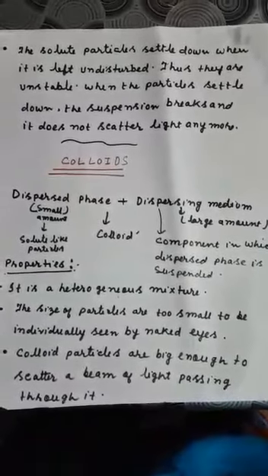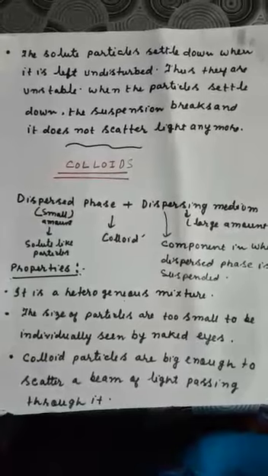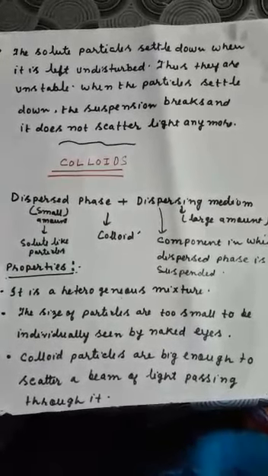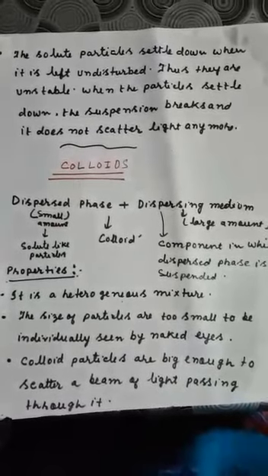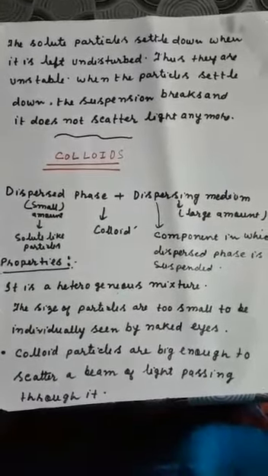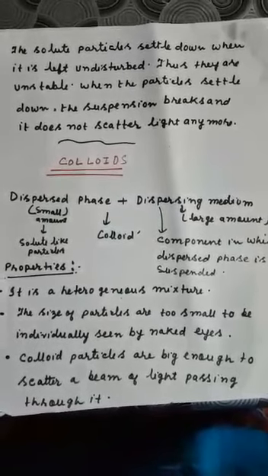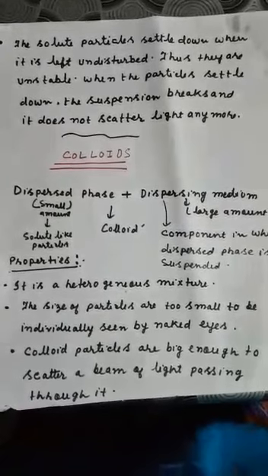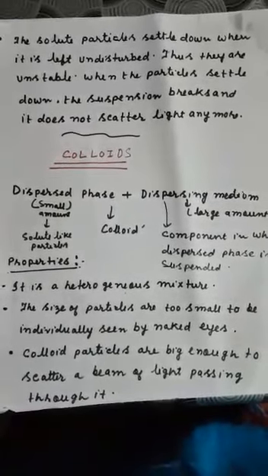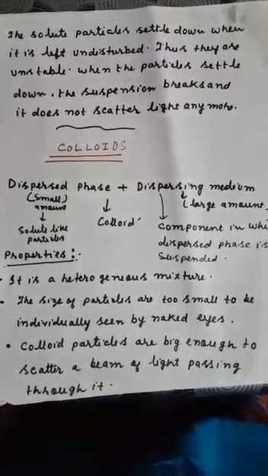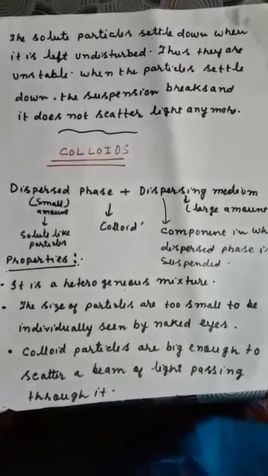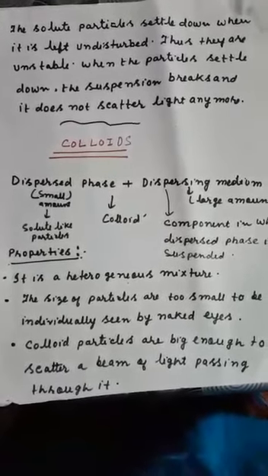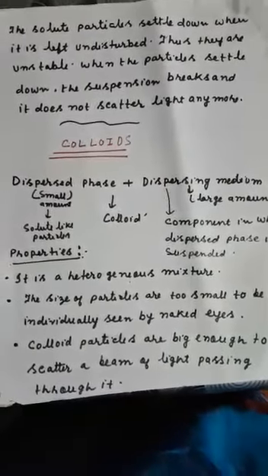One more thing you have to remember is that if we keep the suspension for some time and do not disturb it, what will happen? You will see that the particles will settle down in the bottom of the beaker or wherever you keep it. Am I clear? The particles can settle down in case of suspension. For that reason, suspension is unstable. And when the particles settle down, the suspension will break, and after that it cannot scatter light anymore because it is not suspension anymore.